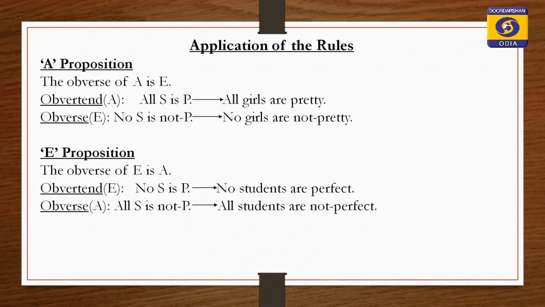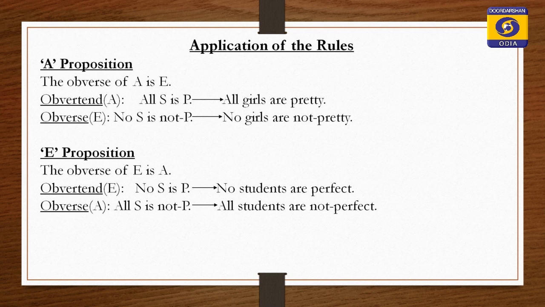So, A and E both are universal propositions. All the rules have been satisfied here. So, A is averted to E proposition. Concrete example, all girls are pretty, and conclusion is no girls are not as pretty. This is your A proposition. A is averted to E proposition.